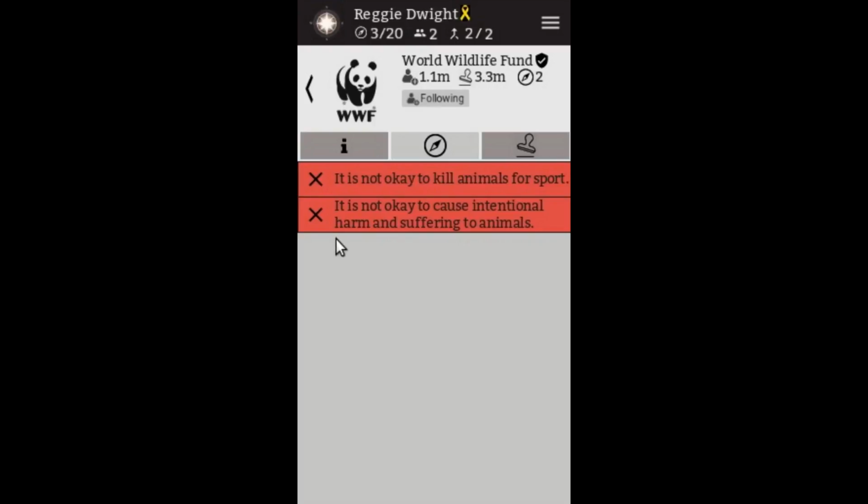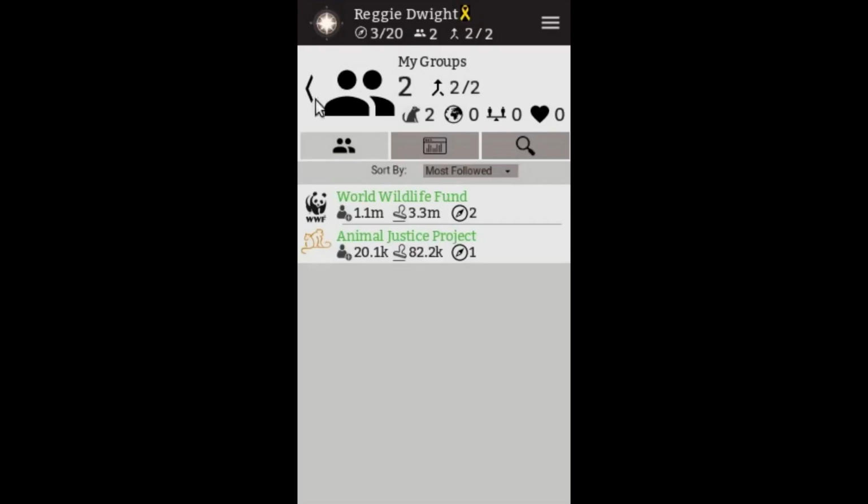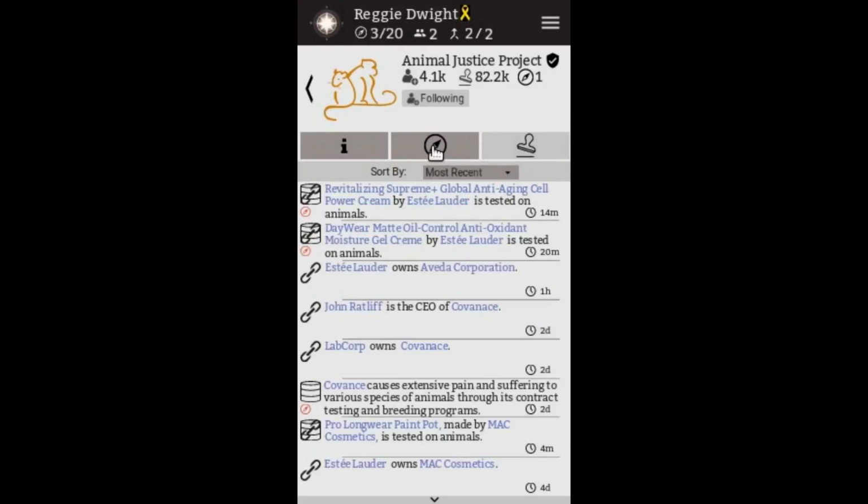Also, if an item or individual or business violates the point of causing intentional harm and suffering to animals, this is another point that the World Wildlife Fund is finding information about and filtering it down to us as the end user. And if we go back to our groups, the Animal Justice Project